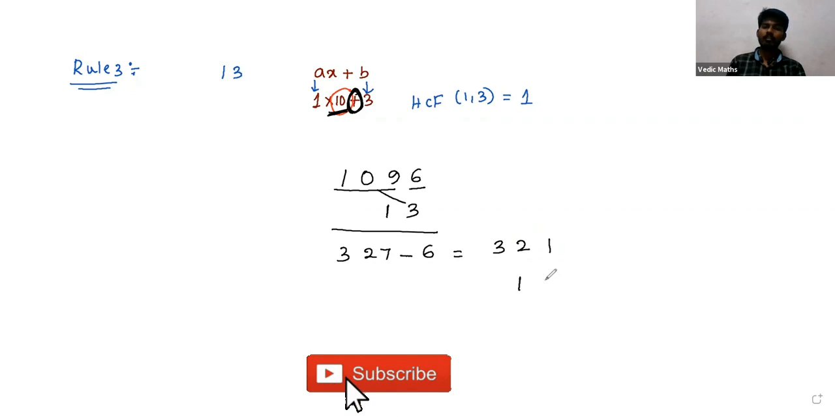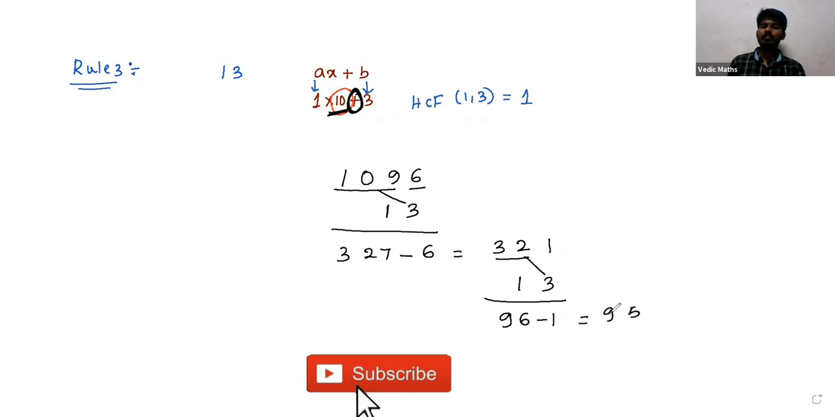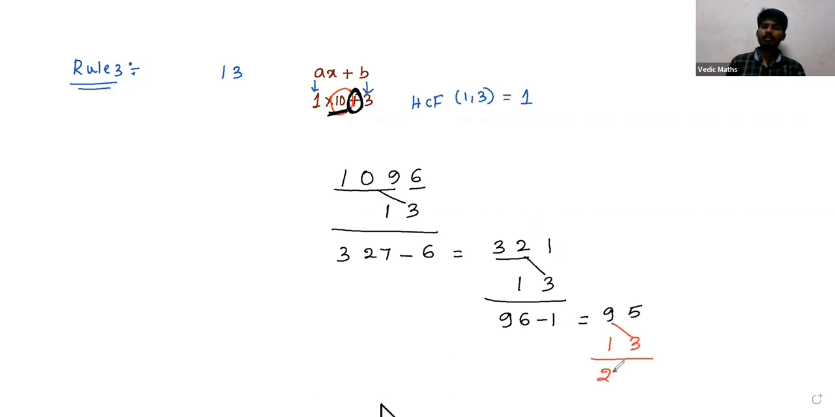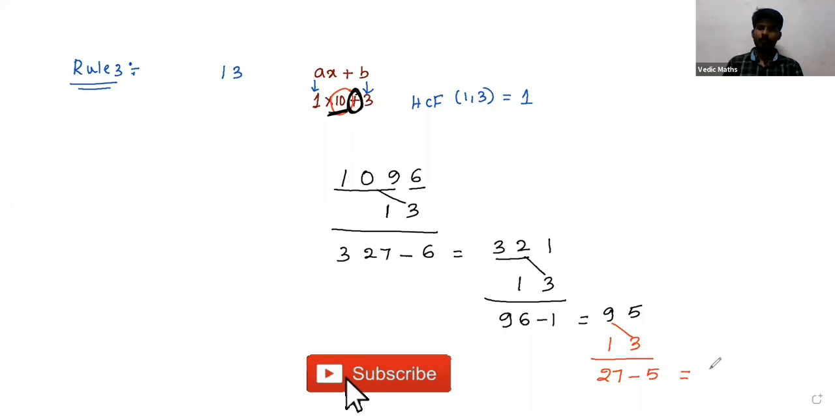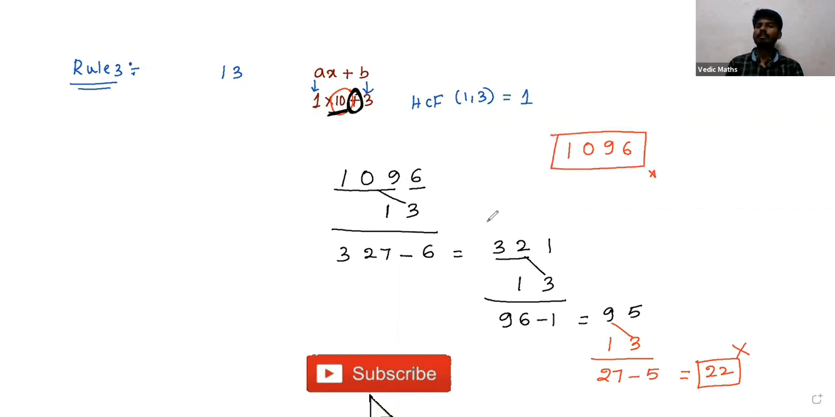Again we are taking 1 3. So we are multiplying 32 with 3. Then we are getting 96. From that we are subtracting 1. So we are getting 95. Still you don't know whether it is divisible by 13 or not. Then immediately the same rule we have to apply. So then you are getting 27 minus 5 if you are subtracting. Then you are getting 22. Now 22 is not divisible by 13. So we can say that 1096 is also not divisible by 13.